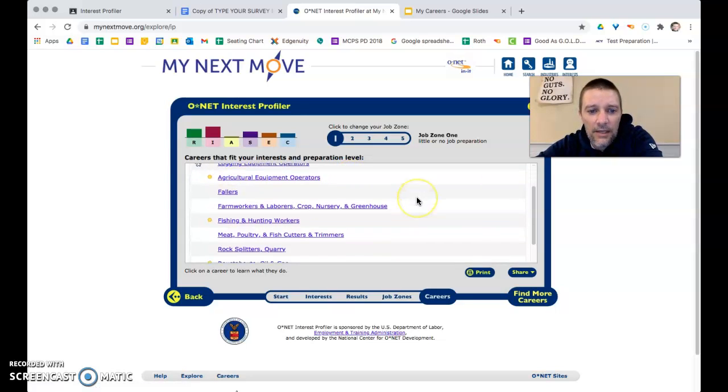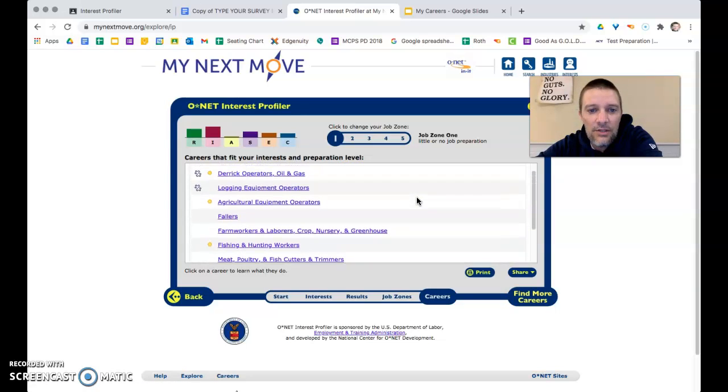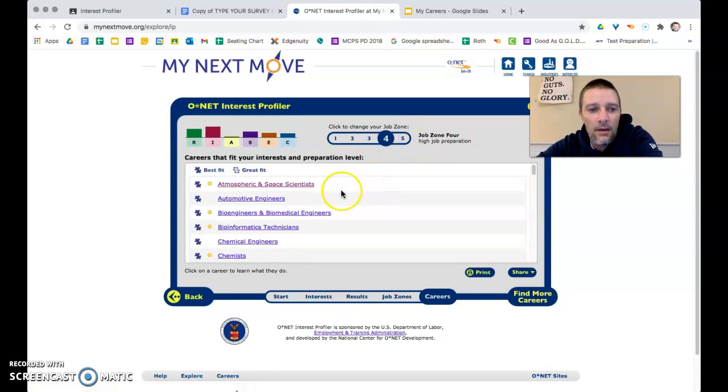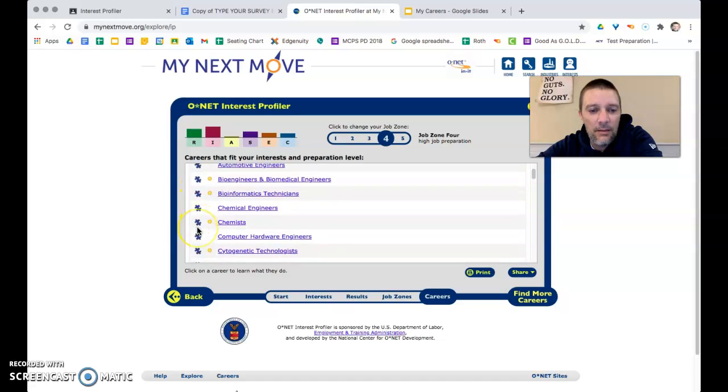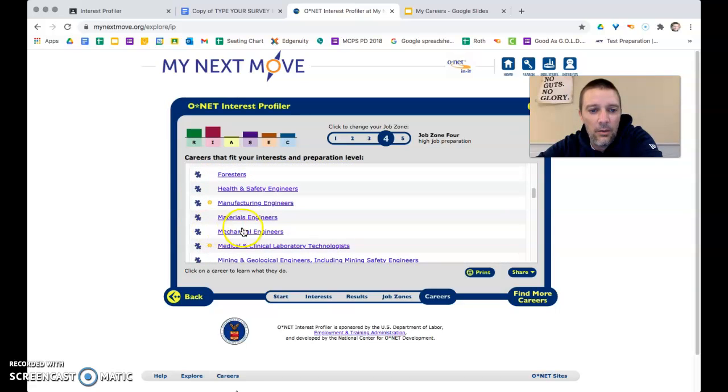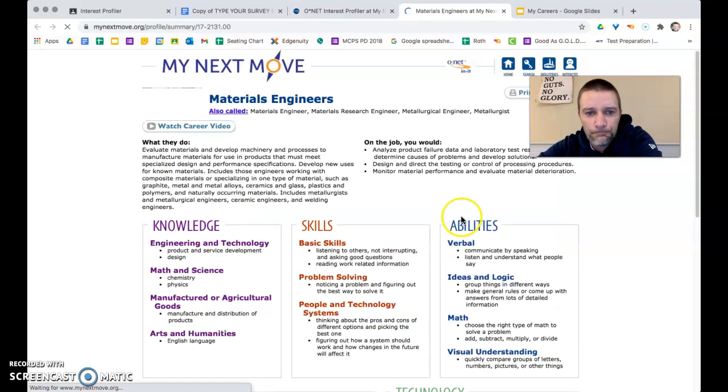Now, as I look down this list, I may not like any of these jobs. Remember, we're only in job zone 1. I can go all the way up to job zone 3, 4, 5. I can go to any of these I want. So I'm going to click job zone 4. And looks like there's a lot more things that I'm interested in or that would be a good fit for me here. So I'm just going to click on one, materials engineer.